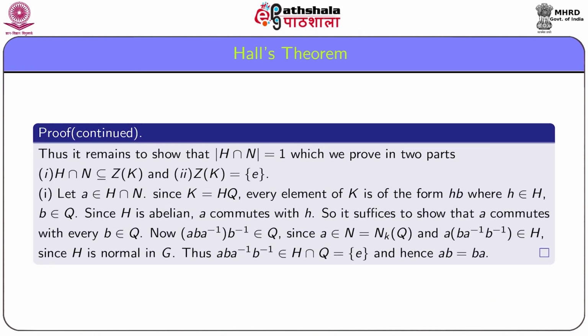And we prove this result in two parts. First, we show that H intersection N is a subset of Z(K), and then we show that Z(K) is the trivial subgroup.